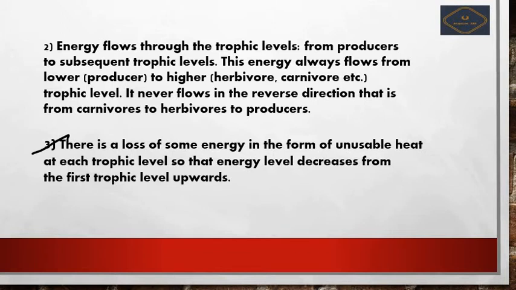So next we move to the third question, that is the third explanation: there is a loss of some energy in the form of unusable heat at each trophic level, so the energy level decreases from the first trophic level upward, that is from producers to the consumers. Even this we have discussed, right?